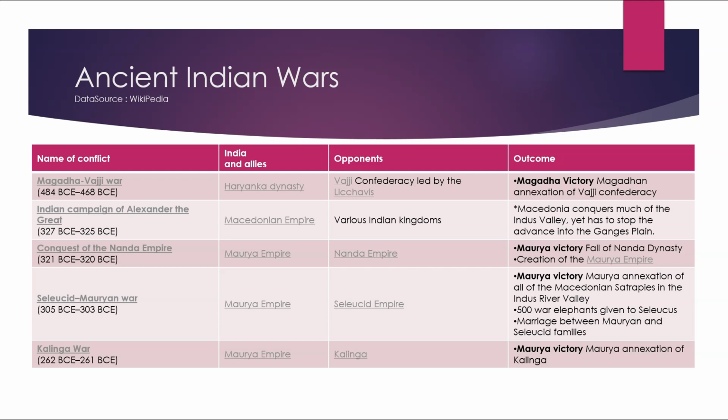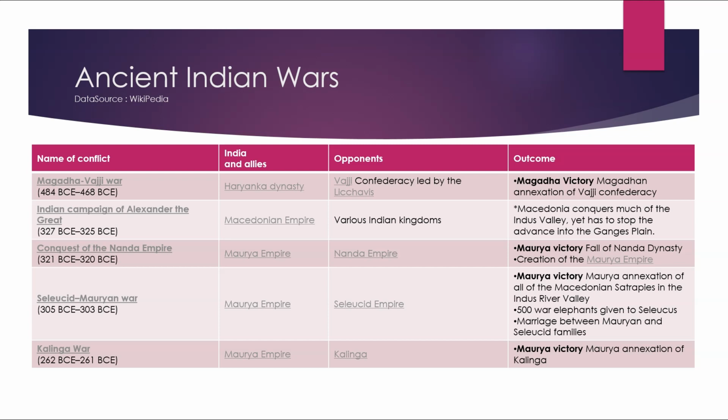Name of the conflict: Seleucid-Mauryan War from 305 BCE to 303 BCE. India and its allies were the Mauryan Empire. Opponents were the Seleucid Empire. Outcome was Maurya victory, Maurya annexation of all the Macedonian satrapies in the Indus River Valley, and 500 war elephants given to Seleucus. Marriage between Mauryan and Seleucid families.